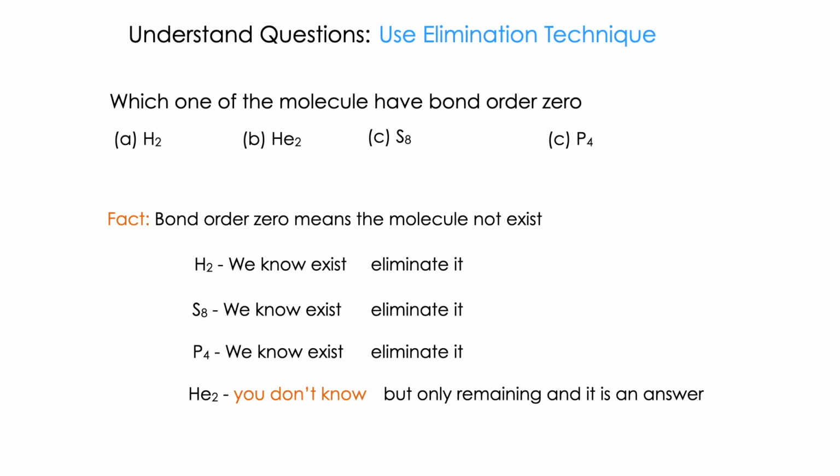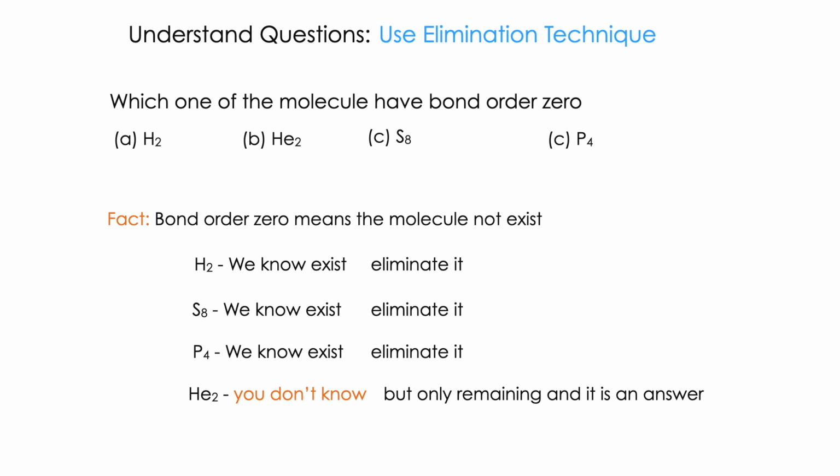Then the common one is to use the elimination technique. Elimination technique means what? You don't know the answer, but you know some of your choices cannot be the answer. This is the case, so you should eliminate one by one. Let's see which one of the molecules has bond order 0. So the choices are here. You know the fact that bond order 0 means the molecule does not exist. First see hydrogen. Everybody knows hydrogen gas. So it exists. Eliminate it.